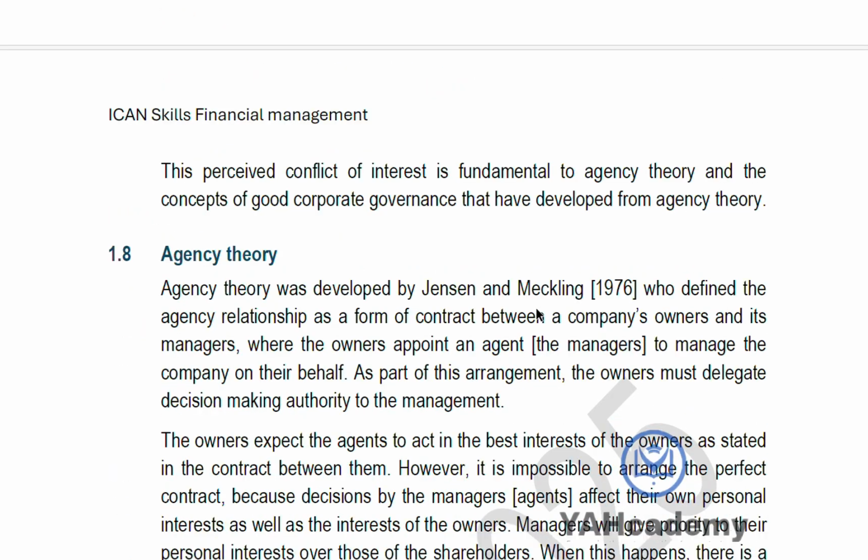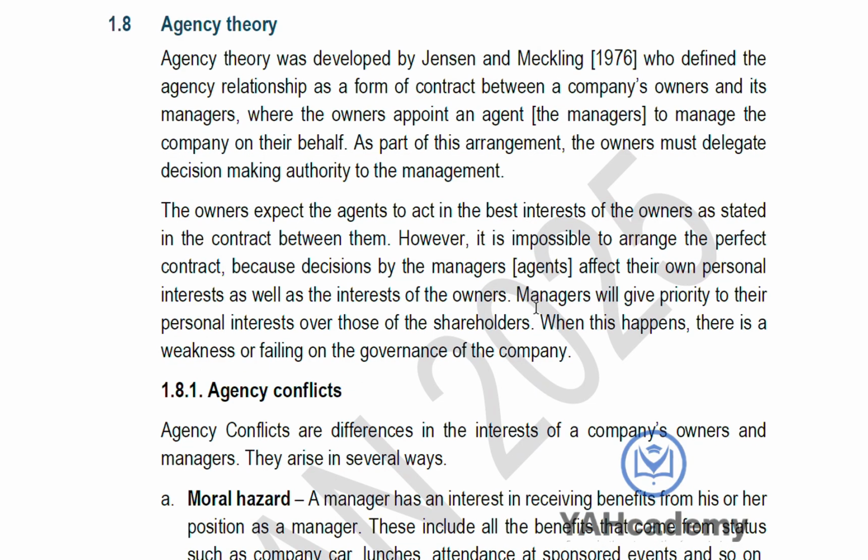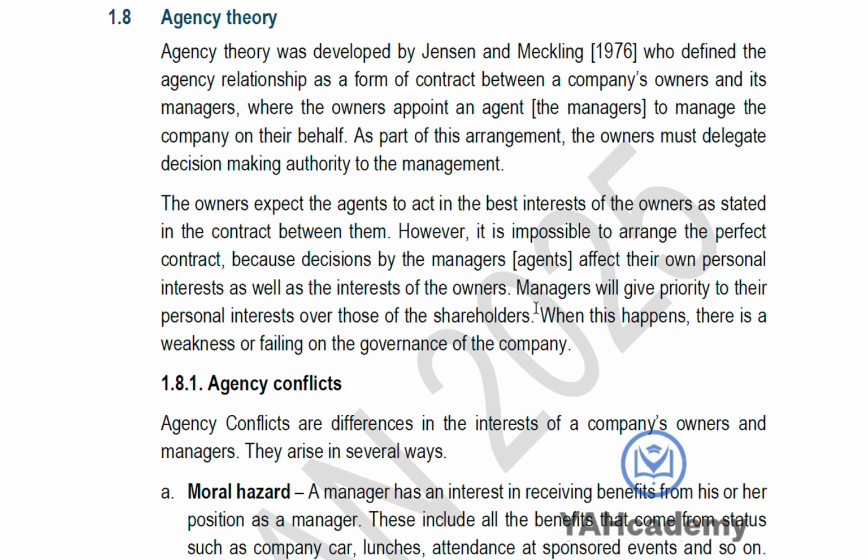So the major problem for shareholders and management is that they have agency conflict. Agency conflict arises when one party is not acting in the best interest of the other party. In this case, the shareholders are the principal, while the management is the agent.